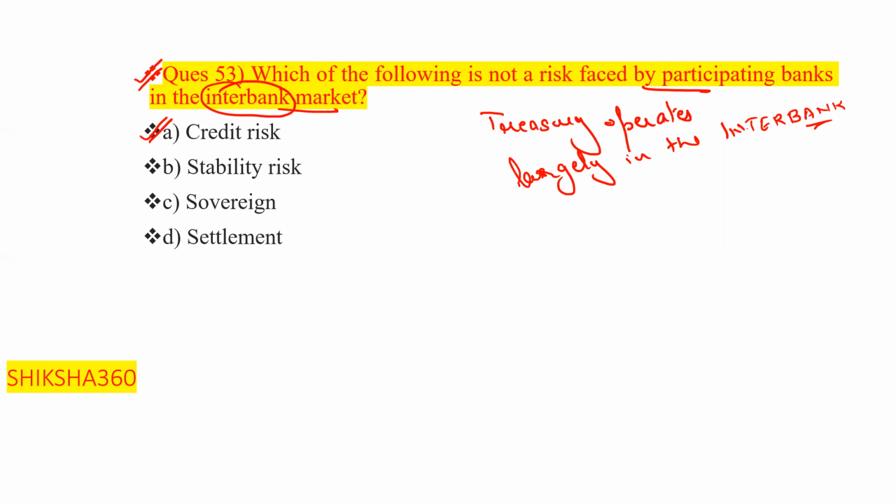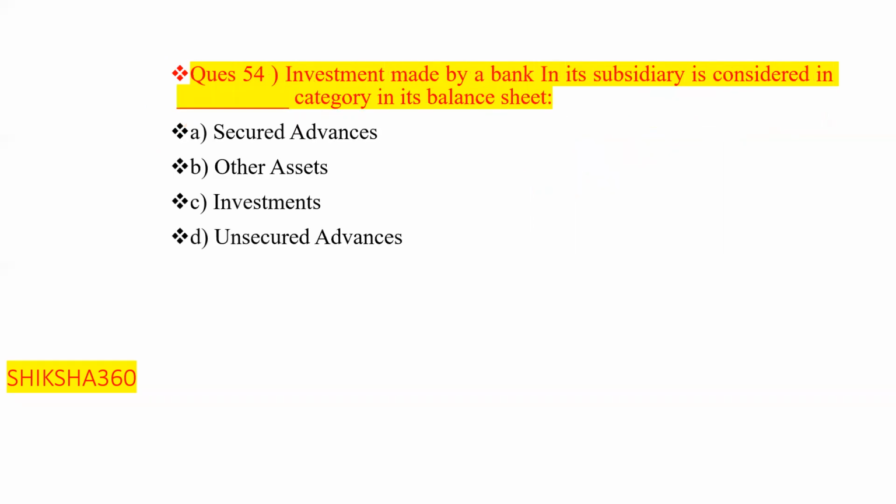Now move to the next question, question number 2. Investment made by a bank in its subsidiaries is considered in which category in its balance sheet?